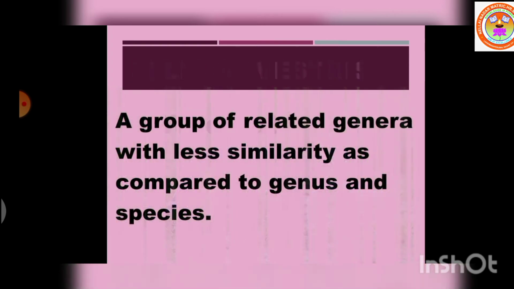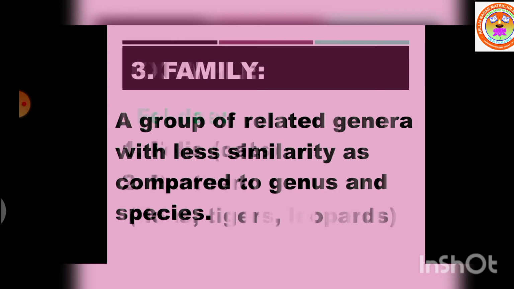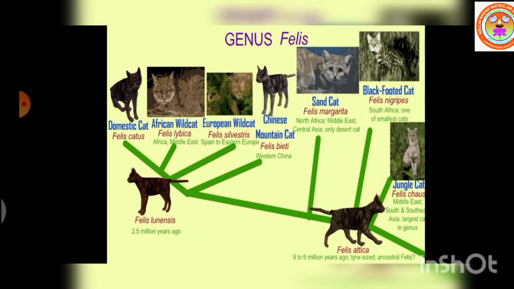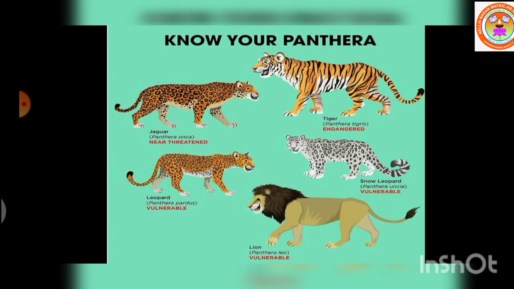The next category is a family. It is a taxonomical category which includes a group of related genera with less similarity as compared to genus and species. For example, the family Felidae includes the genus Felis, which includes all the cats, and the genus Panthera, which includes lions, tigers, leopards, etc.